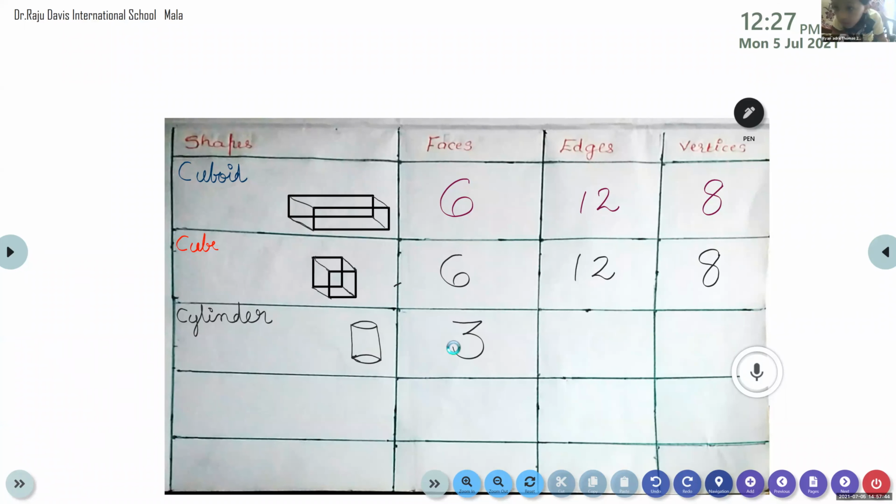Bhuvana, can you tell me how many edges are there? 2 edges. The 2 circles are the 2 edges. Good. Aaron, can you tell me how many corners are there? How many vertices are there for a cylinder? 6? No. No corners. 0. No vertices. No corners. So you can put a big 0.